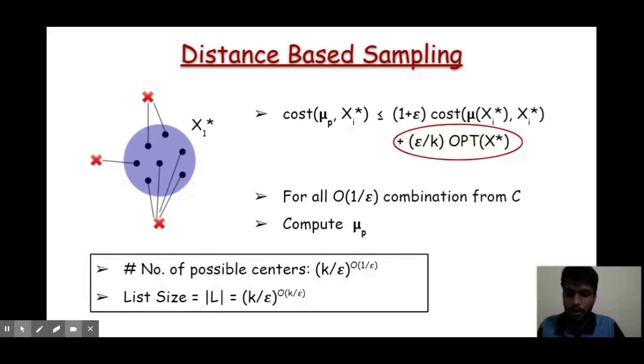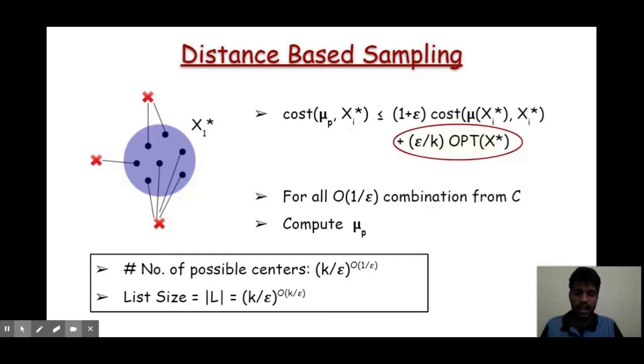Now, how many possible centers are there? In both cases, we have sampled k/epsilon points, taken 1/epsilon combinations of points, and computed their means. Since we repeat this process k times, the list size will be (k/epsilon)^O(k/epsilon).